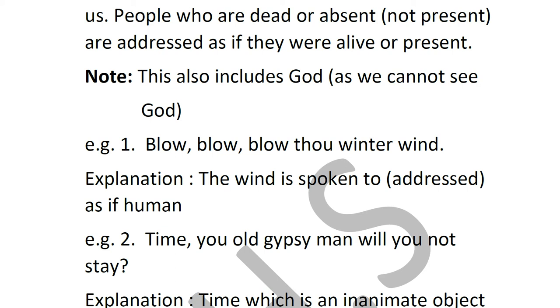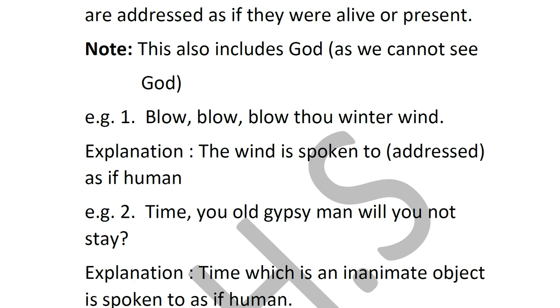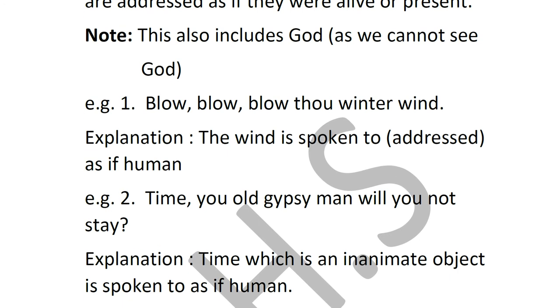Now one thing to note is that even when you are speaking to God, it is an apostrophe. Like you are praying, you are saying, oh God, please help me to understand what this teacher is saying. I can't understand, it's just going over my head. You are praying to God, but you cannot see him. He is not there in front of you. You are addressing him as if he can hear you. That's when also this is an apostrophe. Because you cannot see God, but you're still addressing him as if you know that he is sitting in front of you and he is listening to you.